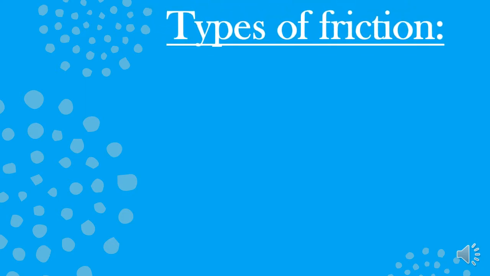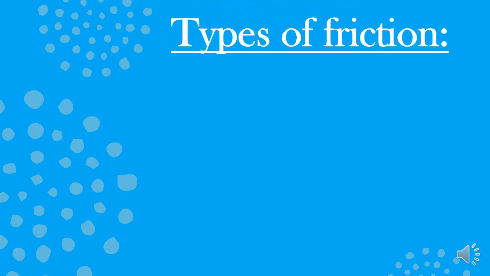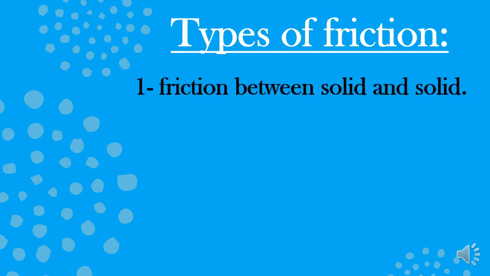We have known what's meant by the friction force. Now we will talk about the types of friction. Friction has three types. Friction force could exist between any two solids, like rubbing your hands. Your hands are considered as solid matter. So if you have two solids, the type of friction force here is solid-solid friction.